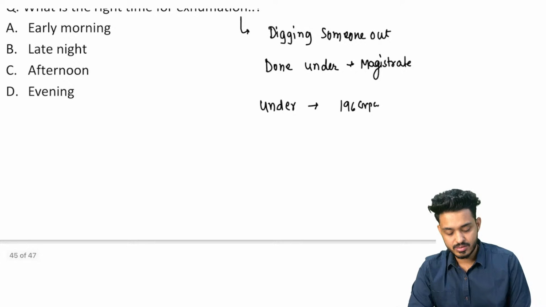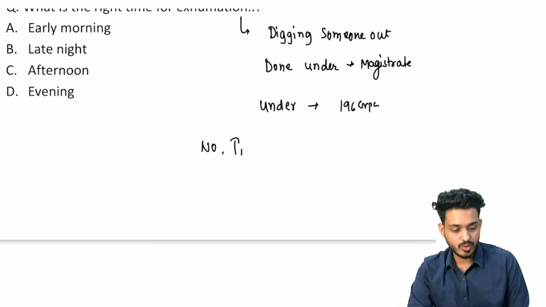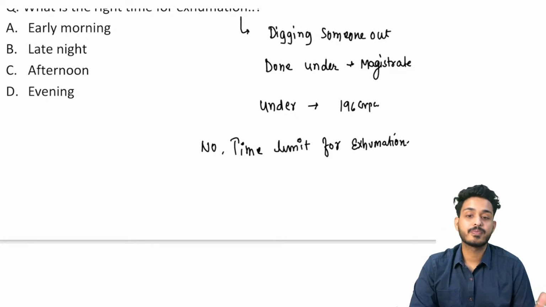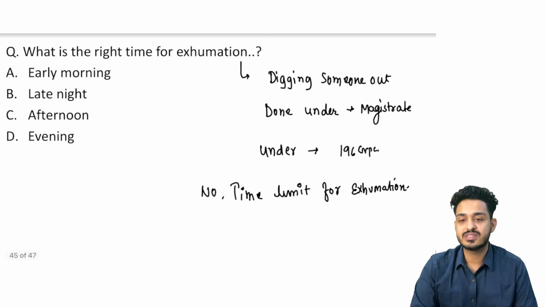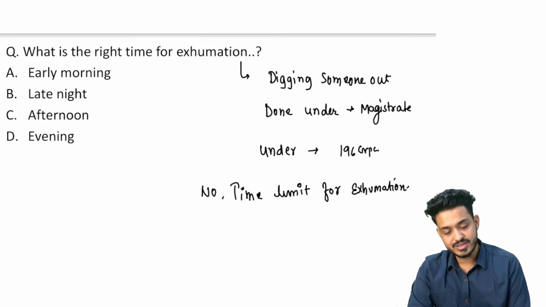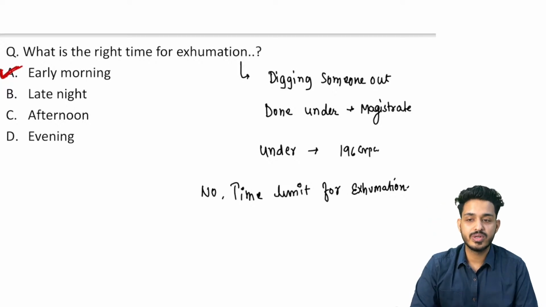And remember, they have asked you, one option was there. So here there is no time limit for exhumation. यानी अगर कोई 50 साल पहले भी किसी को दफनाया था, now we can also do the exhumation for that particular person. There is no time limit in India. And remember, we should be doing this thing early in the morning. रात को भूत आते हैं, right? So we need to do it early in the morning. Late night we cannot do.